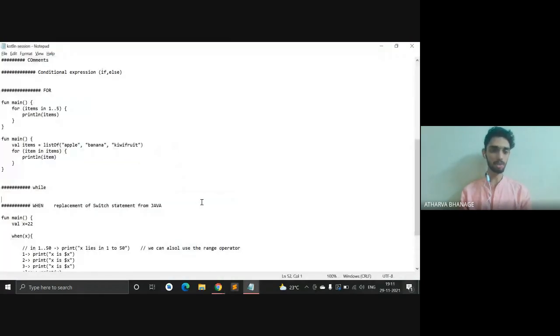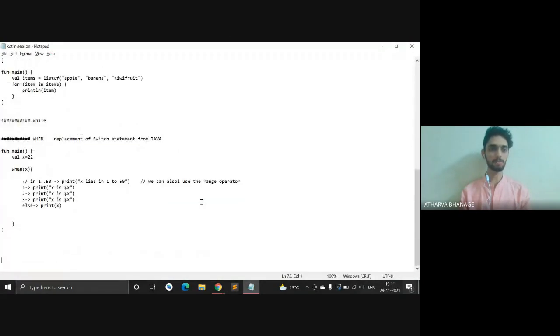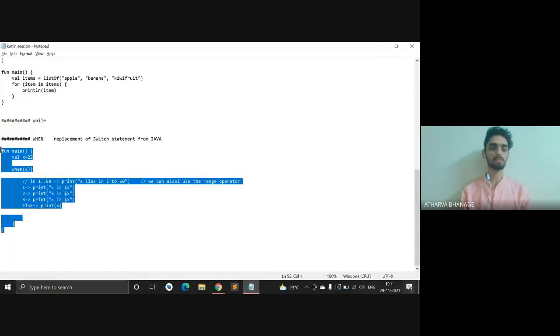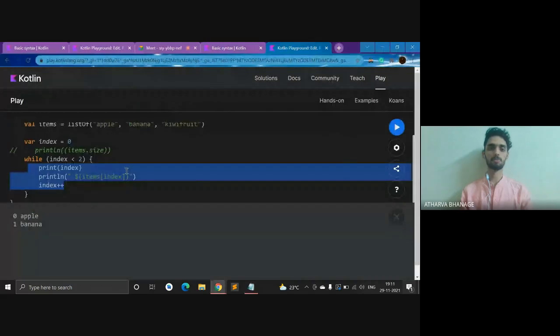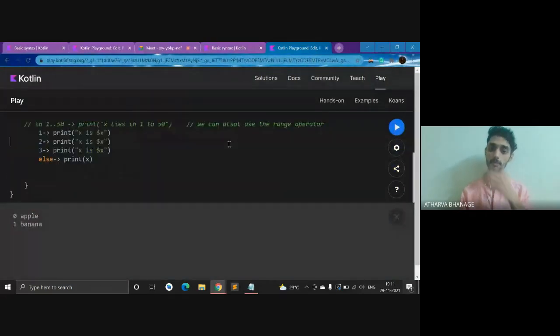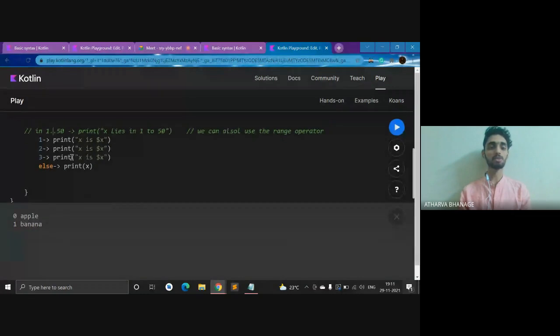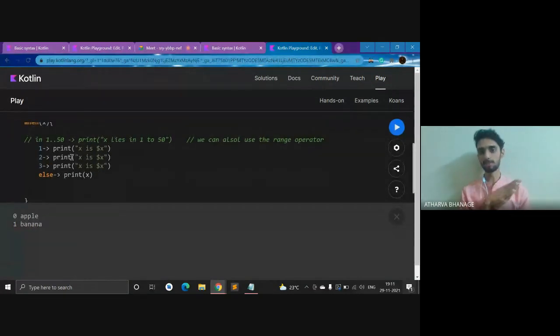What else do I need to cover? When. All right, let me show you. So this is the main function. I have something called when. If some of you guys have done C++ or Java, you must be knowing what a range operator is, right? I'll be showing you this at the end.